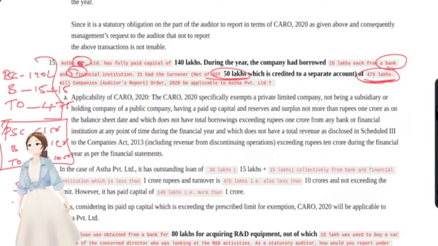You call it a small company when its paid up share capital is less than 4 CR and its turnover is less than 40 CR. Is that a small company? A small company. For a small company, CARO is not applicable. Okay, for this A Limited, since it's a private limited company, we have checked all these things, and it had not crossed the threshold limit, so CARO is not applicable for this company.